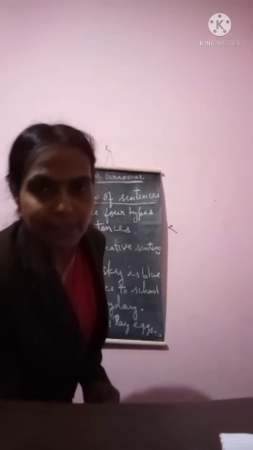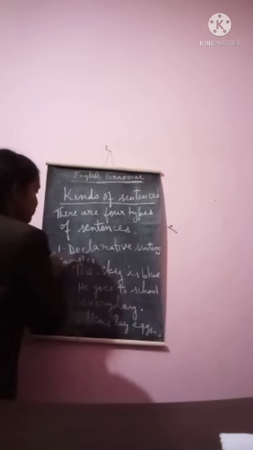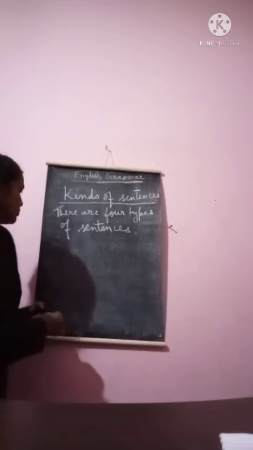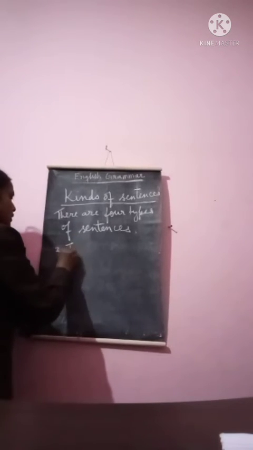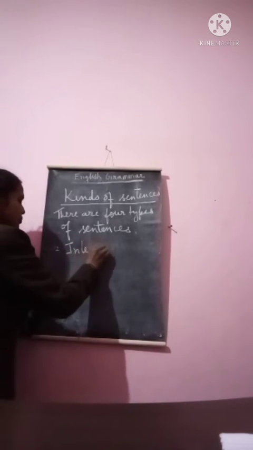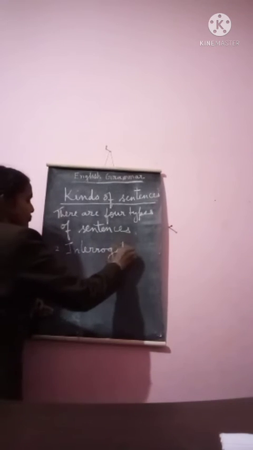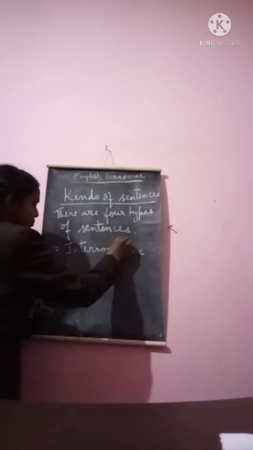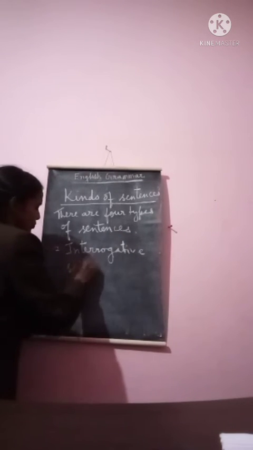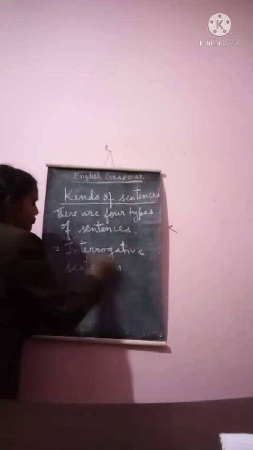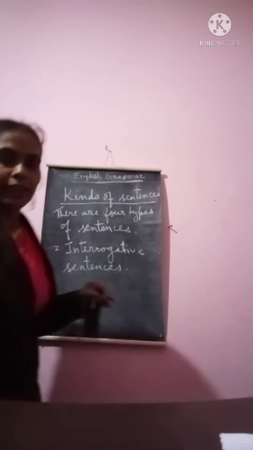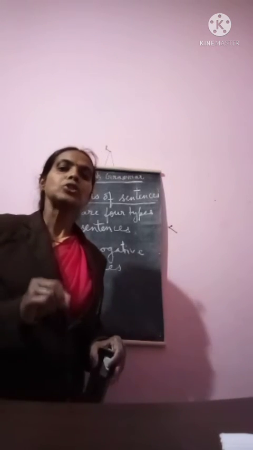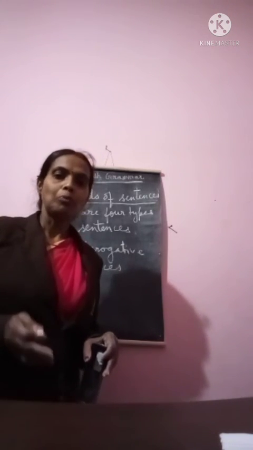Now second type of sentence is interrogative sentence. What is interrogative sentence? Interrogative sentences are those sentences which ask question to someone, like where is your home?